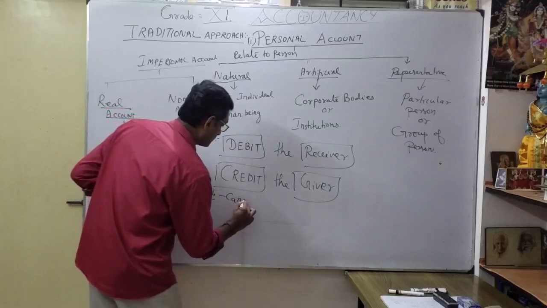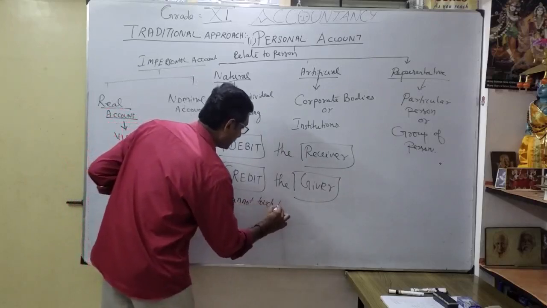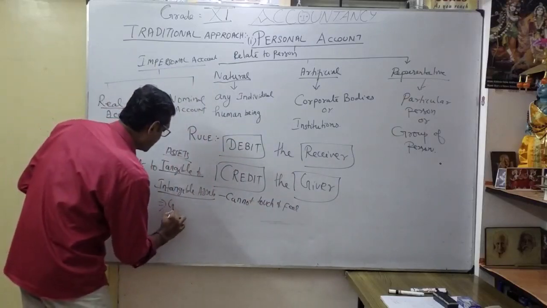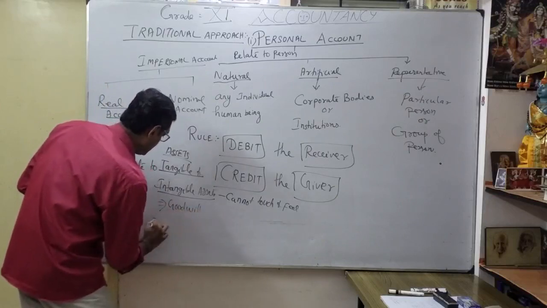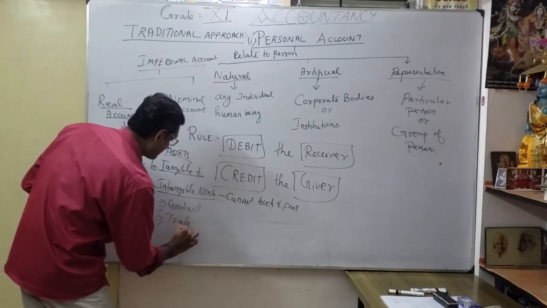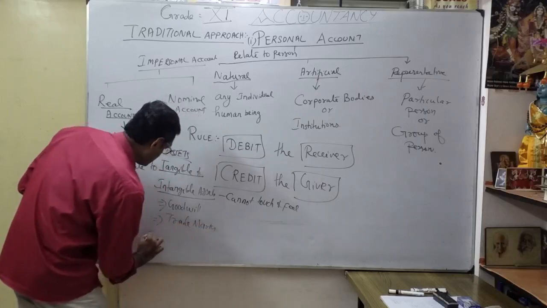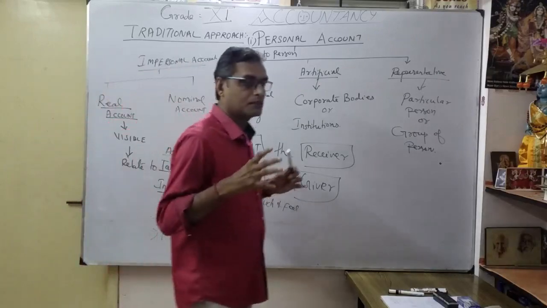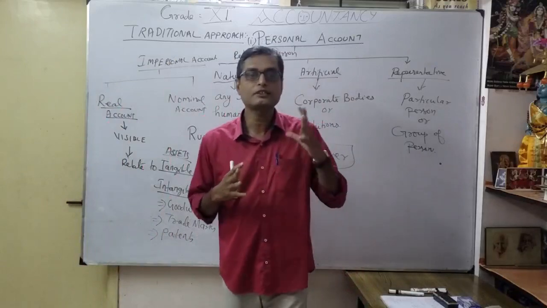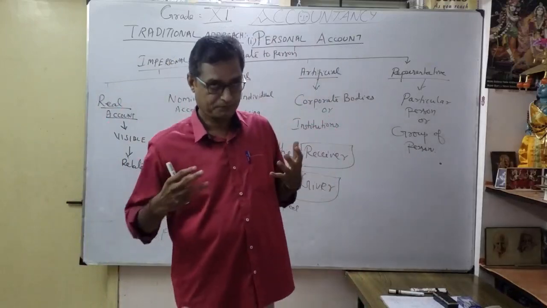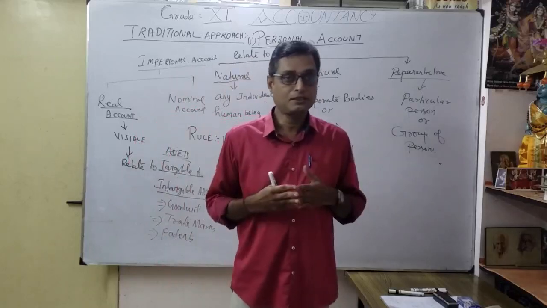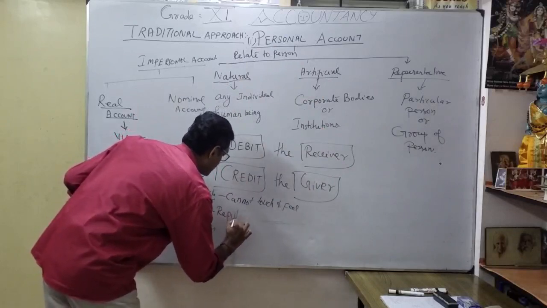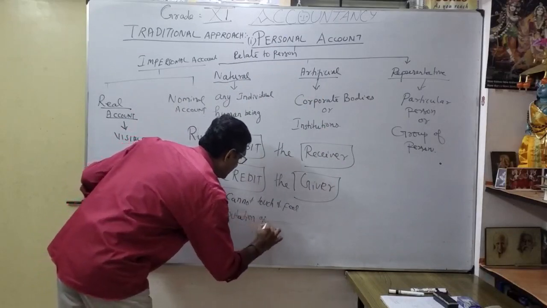What is intangible? Cannot touch and feel, only you can hear it. What is the best example? One is goodwill, then trademarks, then patents. Goodwill: suppose we are running a company, we are earning some reputation of the firm. What is goodwill here? Reputation. You can put a word like famous, but the best word is reputation of the firm.